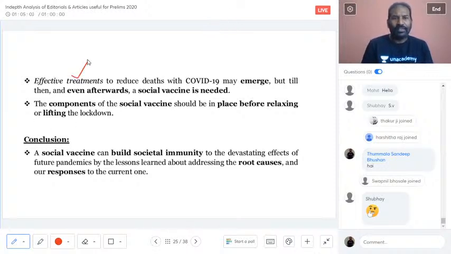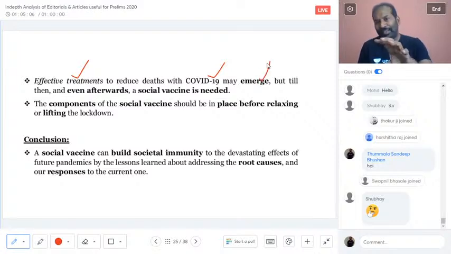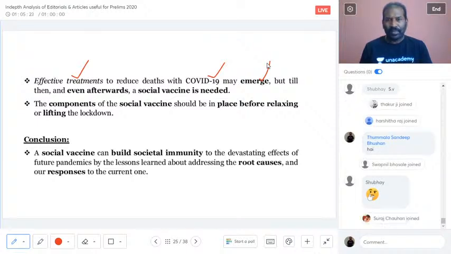Effective treatment to reduce deaths in regards to COVID-19 may emerge. Please do understand here, and just reading here, you please understand. Nothing to explain on this page, but something to be understood very keenly, because at the conclusion we are coming. Effective treatments to reduce deaths in regards to COVID-19 may emerge, and it will emerge. Definitely treatment will emerge. But till then, even afterwards, what is important is that social vaccine is needed.